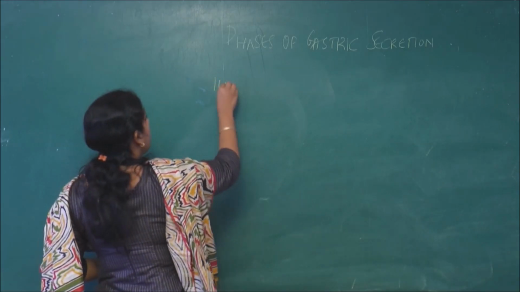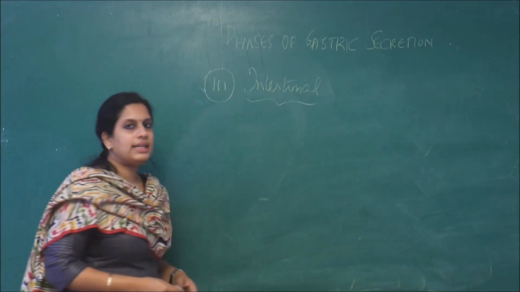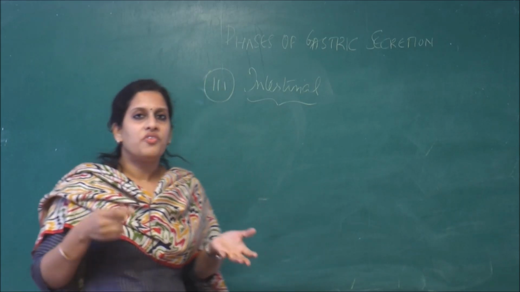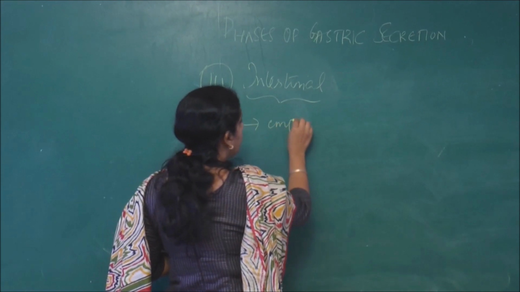So third is about the intestinal phase of gastric secretion. The intestinal phase begins when the chyme starts to empty from the stomach into the intestine.